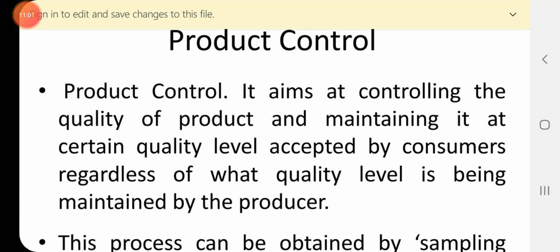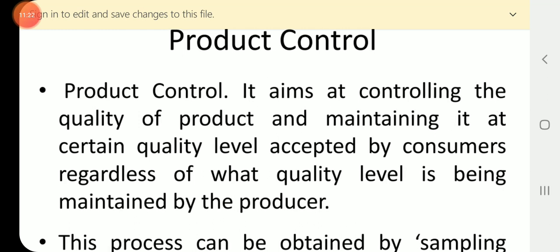What we consider in product control is controlling the quality and maintaining the quality at a certain quality level accepted by the consumer. Whereas the process control is controlling and maintaining the quality at specified standard levels laid down by the company.